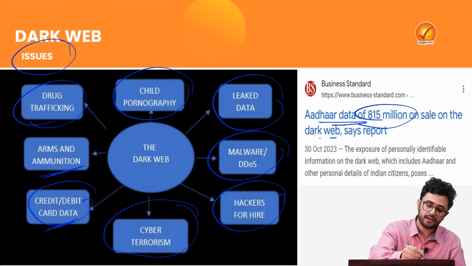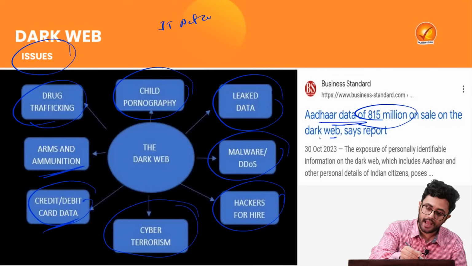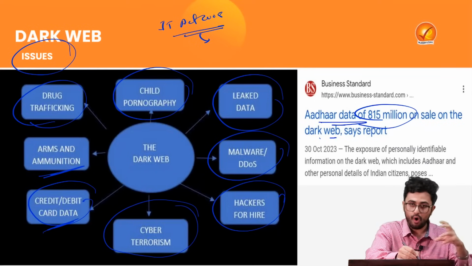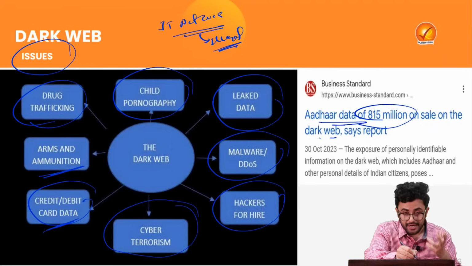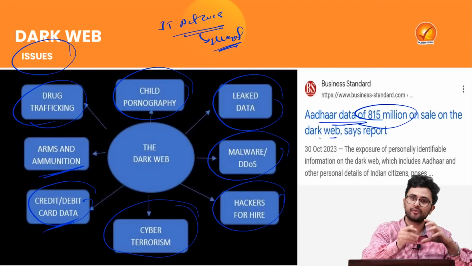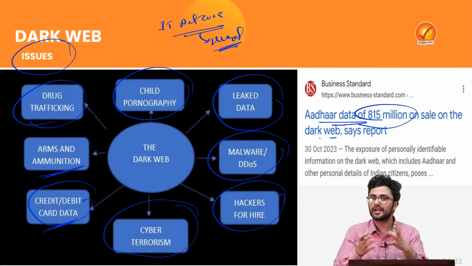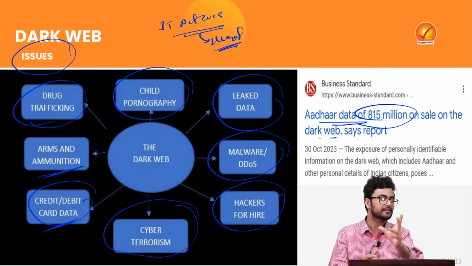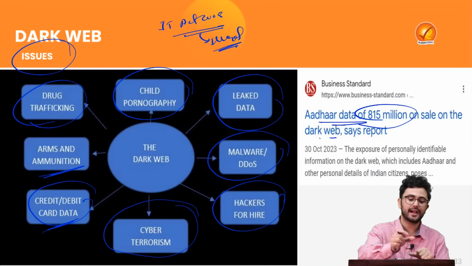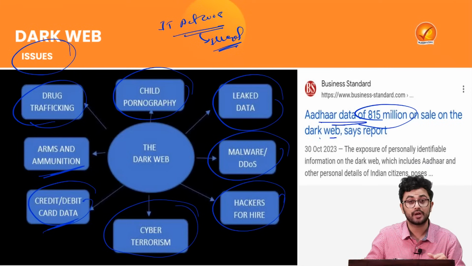Keep this in mind that under the Information Technology Act of 2008, using the dark web is not illegal. Yes, you can use it. But there are certain provisions that if you are involved in cyber terrorism, obviously the government will intervene and try to arrest you. But using or accessing the dark web does not fall under the Information Technology Act of 2008.